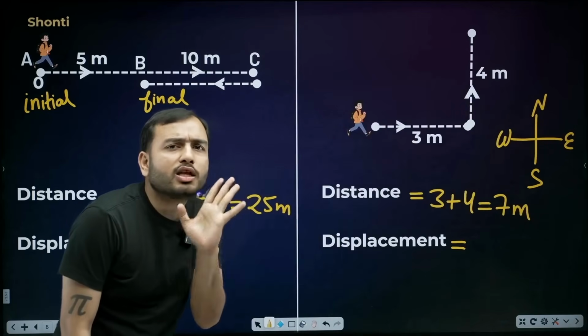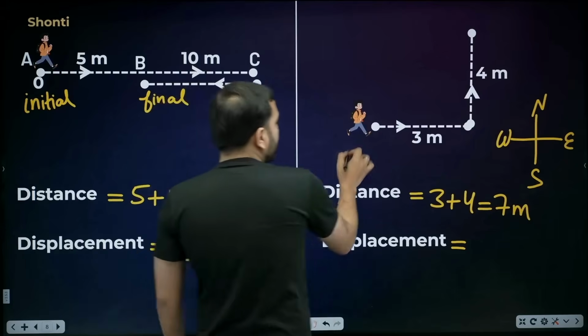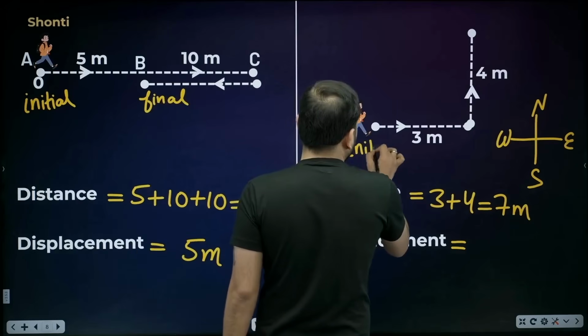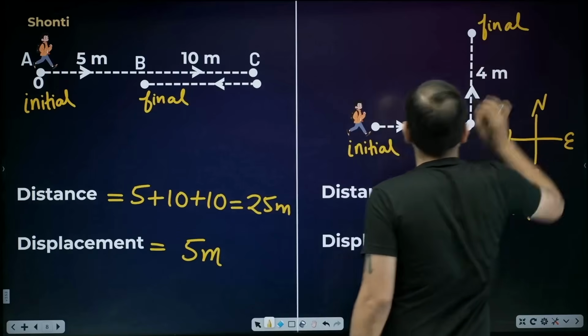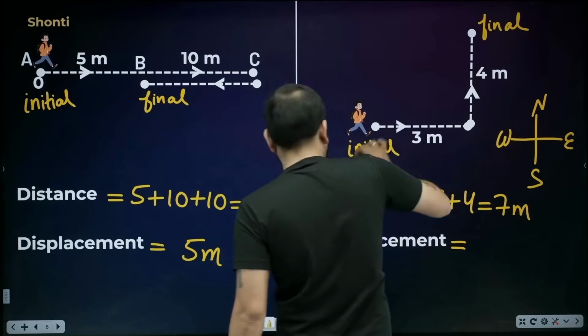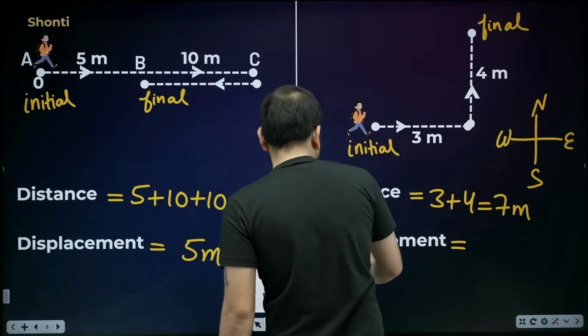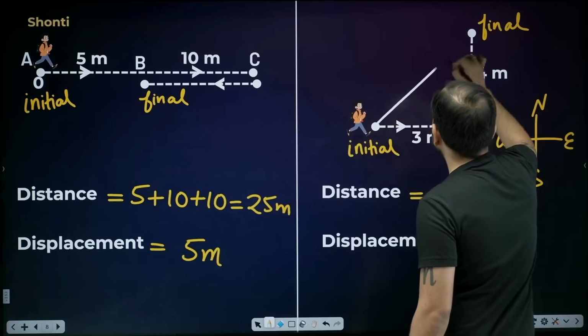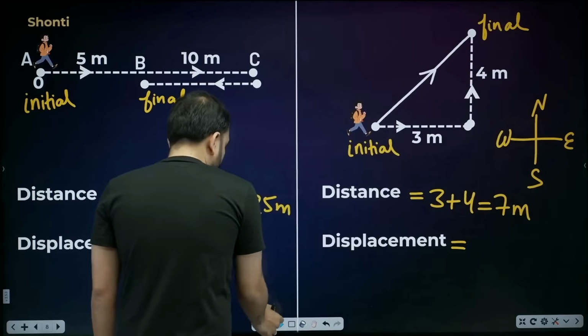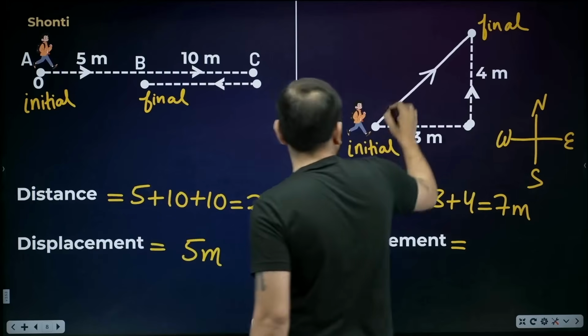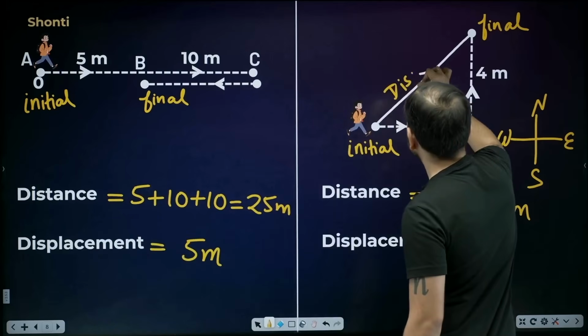The shortest path, the shortest route. This is the initial point and this is the final point. Which is the shortest route? Tell me the shortest route. This is the shortest route. I dashed it. This is the shortest path. That is the displacement.